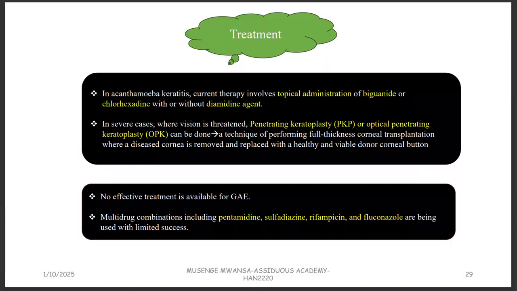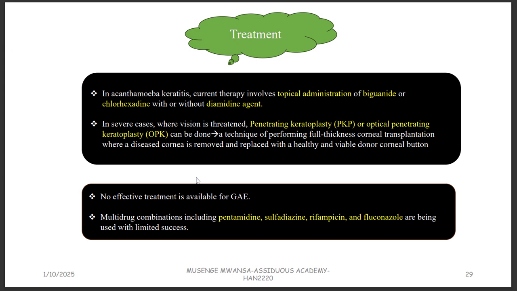And then for the treatment of this condition, you can use topical administration of biguanide or chlorhexidine. This one is topical, like you're applying at the place where there's a problem. For example, if someone has a problem on the eye, apply just on the eye. In severe cases where vision is threatened, penetrating keratoplasty or optical penetrating keratoplasty can be done. But forget about that, it's not for you for now.